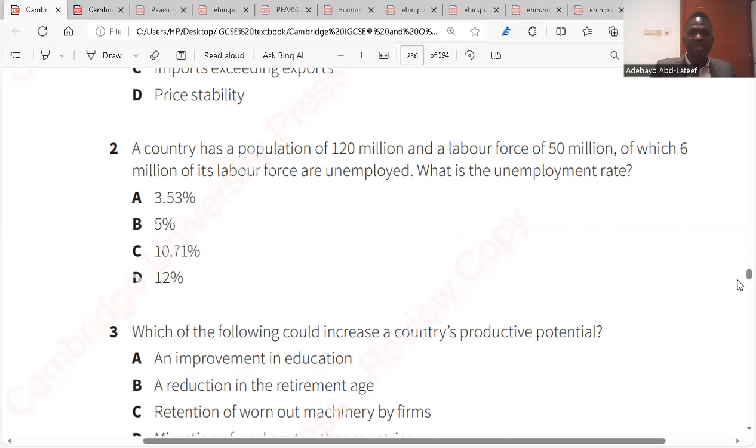The number of unemployed divided by the labor force multiplied by 100. So 6 over 50 multiplied by 100. I need to memorize it. Cool. D.